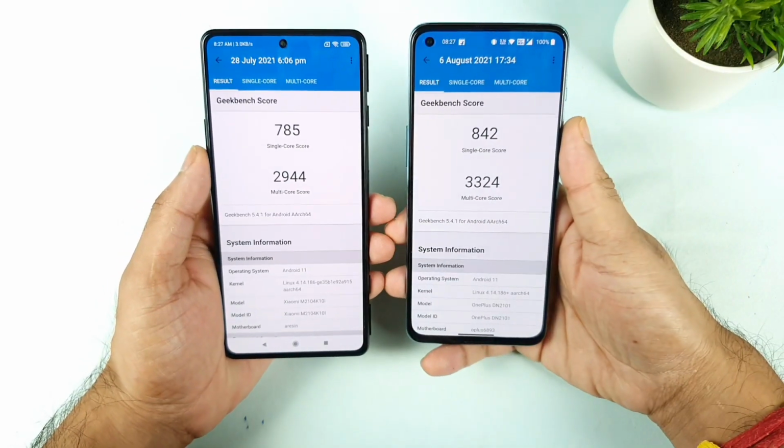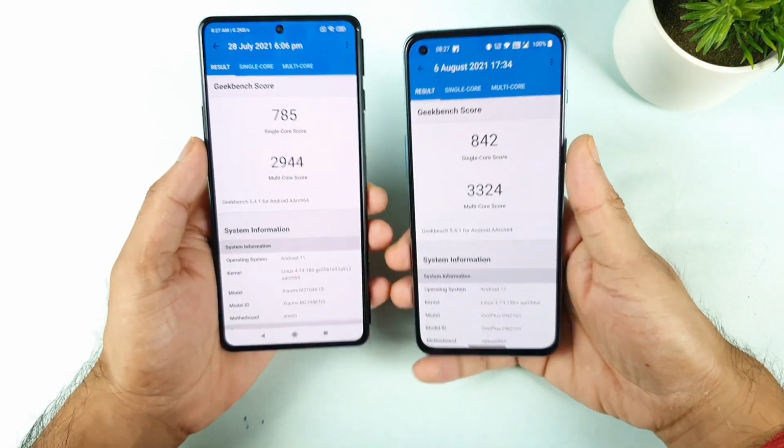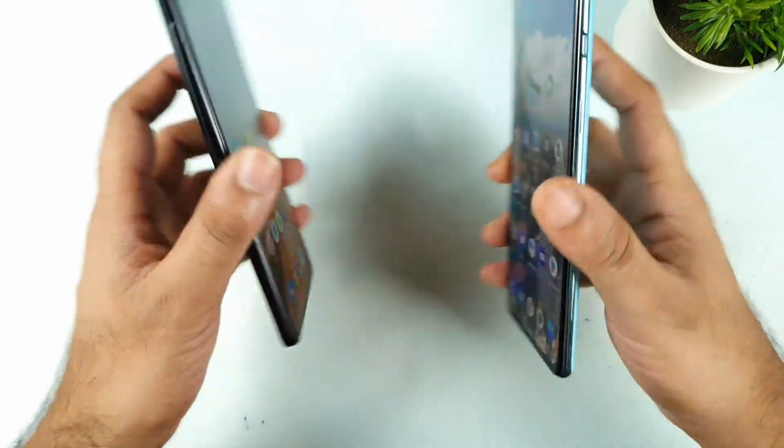As you can see, friends, it's a quick comparison between both phones. Thank you for watching this video, and this was a quick review of both devices in terms of Geekbench 5 score comparisons.